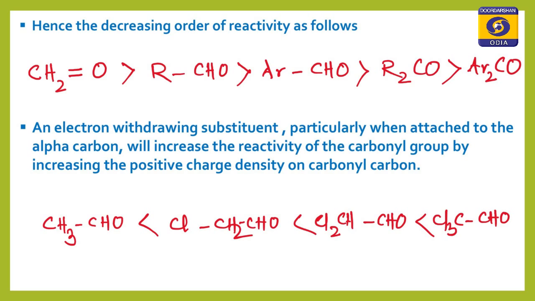You see acetaldehyde is less reactive than alpha-chloroacetaldehyde, which is less reactive than the dichloro compound, which is less reactive than the trichloro compound. So this is the reactivity of aldehydes and ketones.